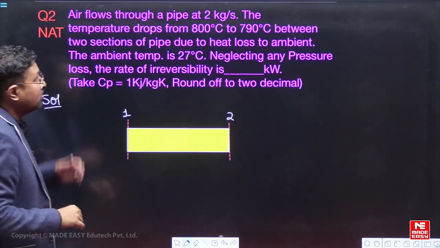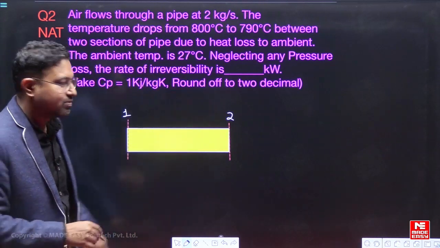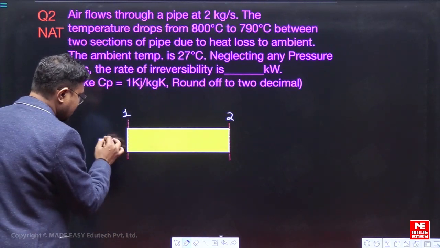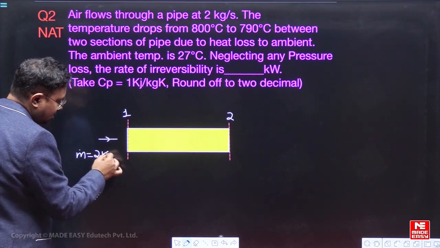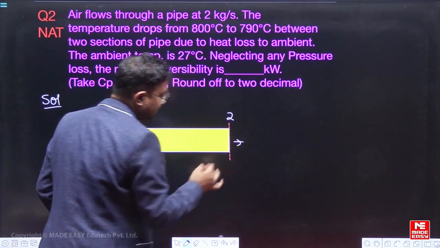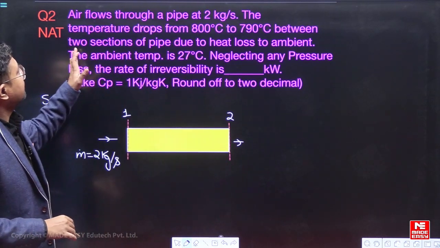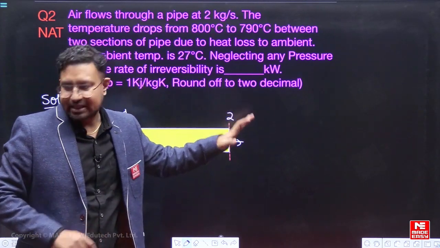Now the 2 kg per second is the mass flow rate that is taking place. So the mass that is flowing will be 2 kg per second. The same mass will go out of the pipe also. The temperature drops from 800 degrees Celsius to 790 degrees Celsius.